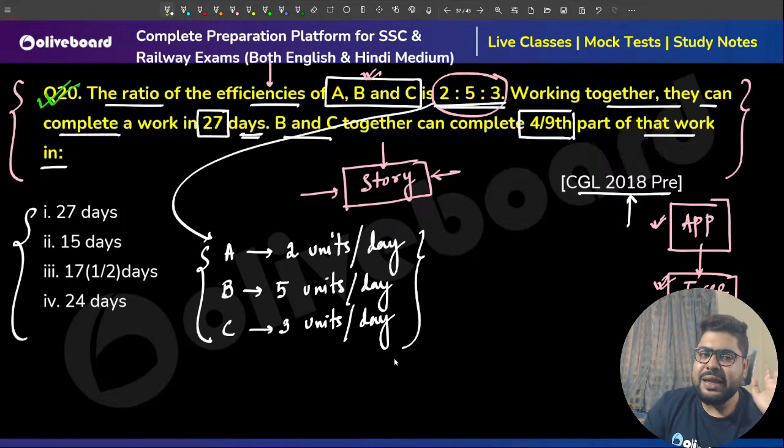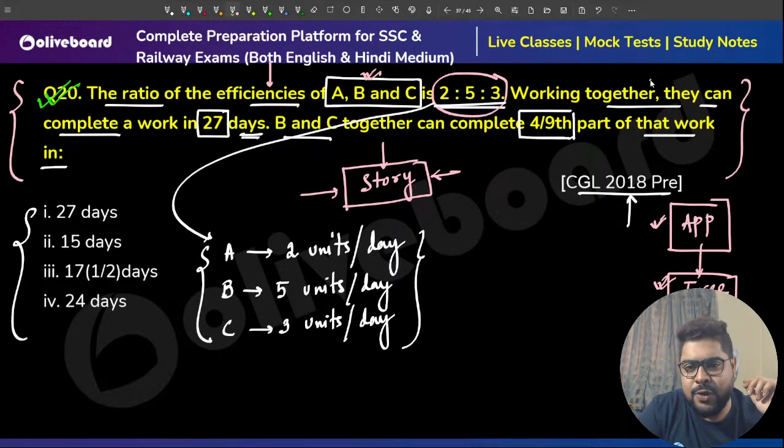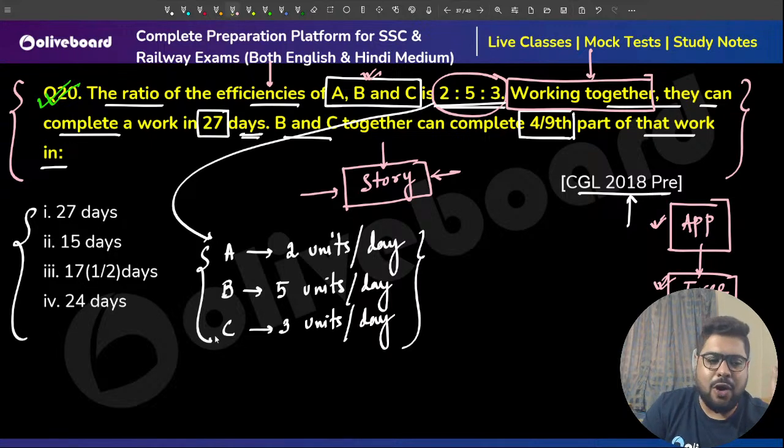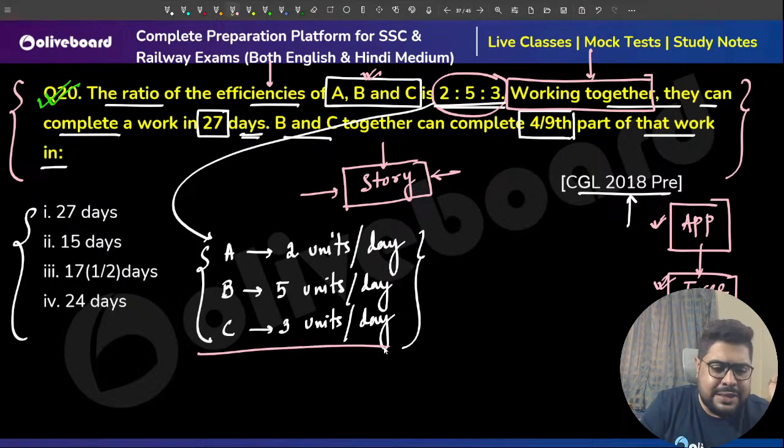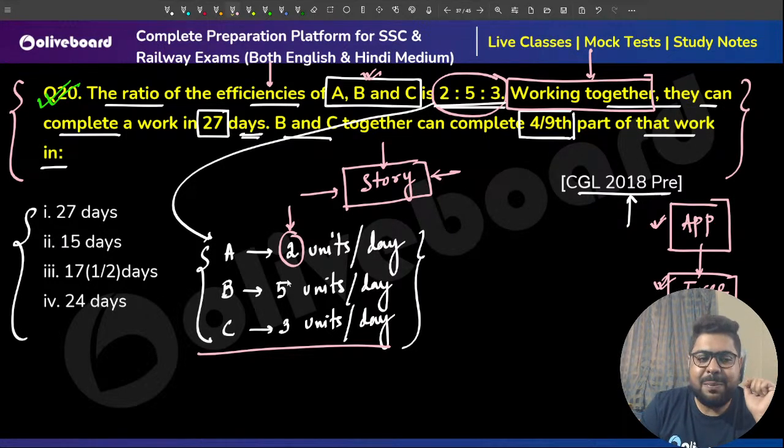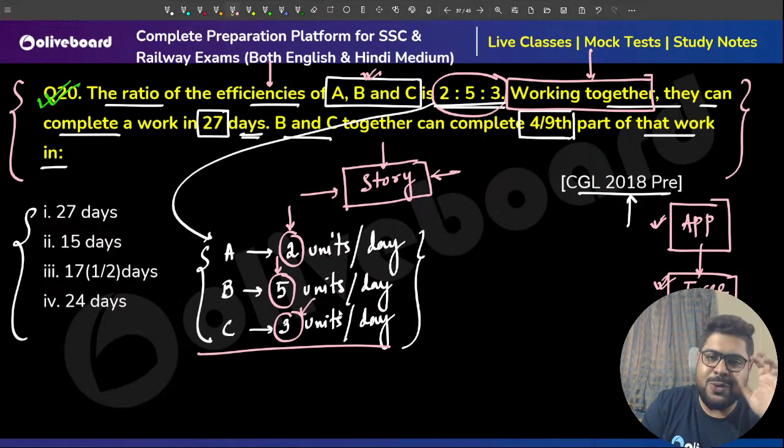Simple. Now you understand working together. What does this phrase mean? All of them are working together. If they all work together, what happens to their efficiency? A will do its own 2 units, B its own 5 units, C its own 3 units.